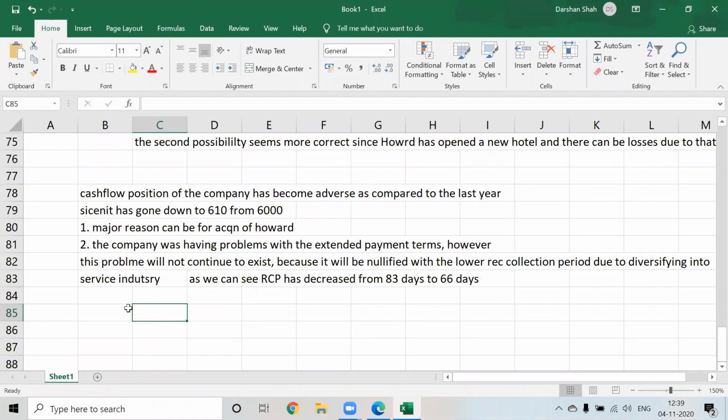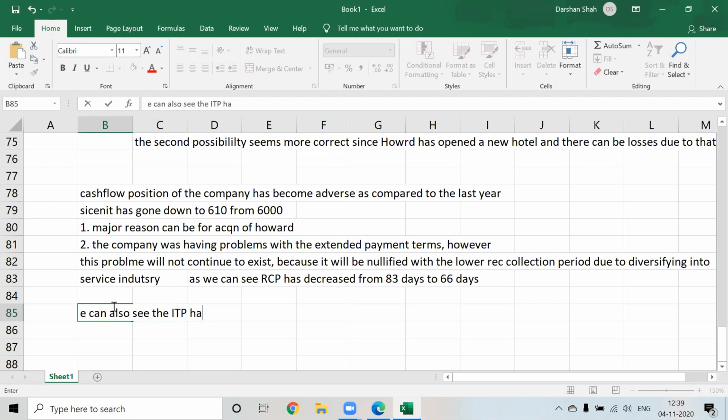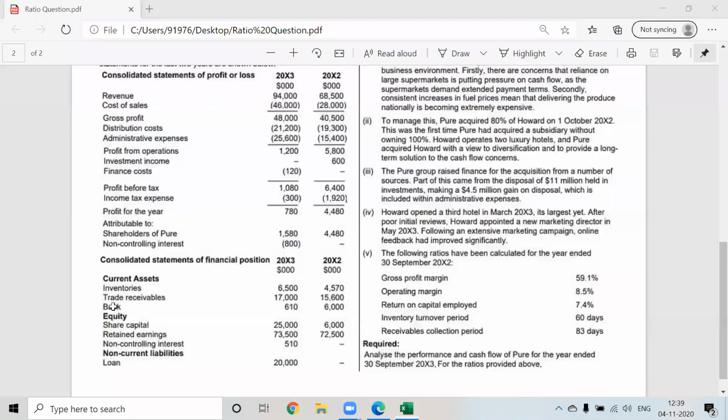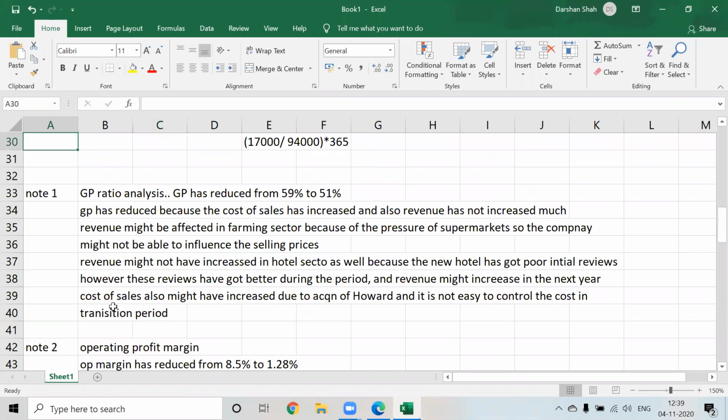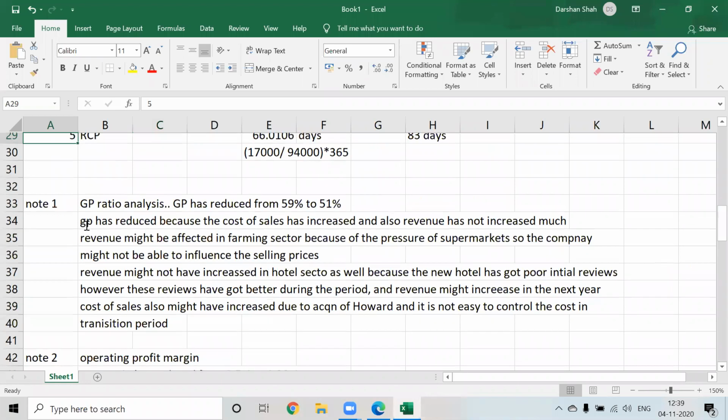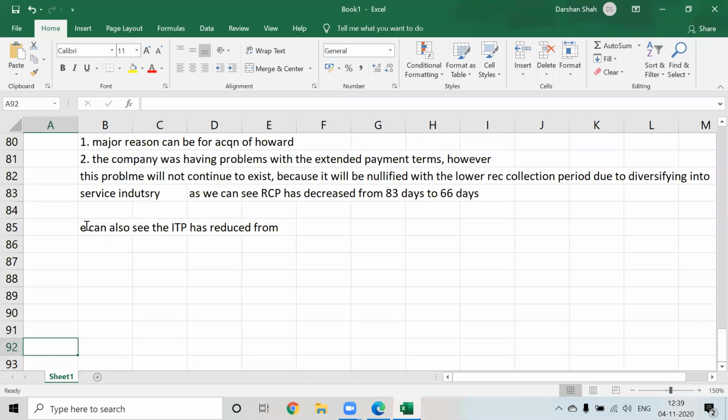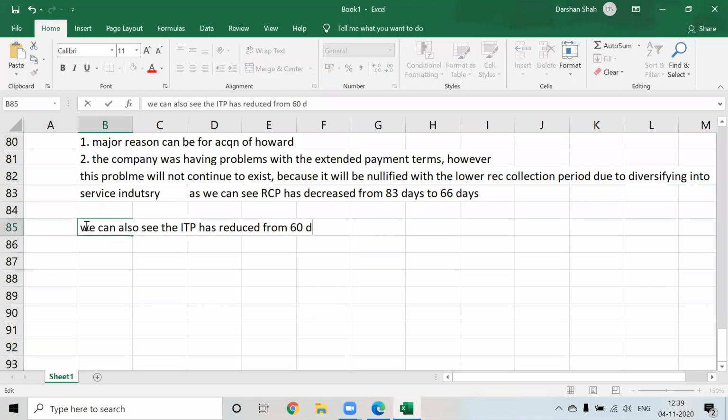Now for cash flow position only, we can talk about inventory. We can also see that the inventory turnover period has reduced from 60 days to 52 days. Let us round off to 52 days.